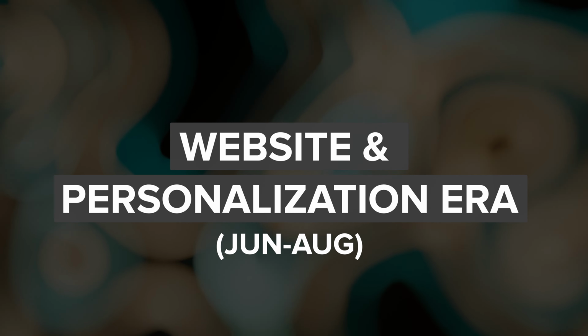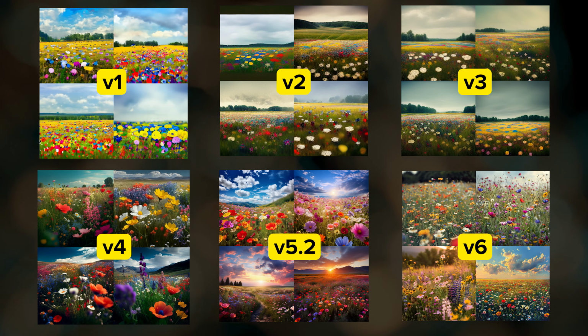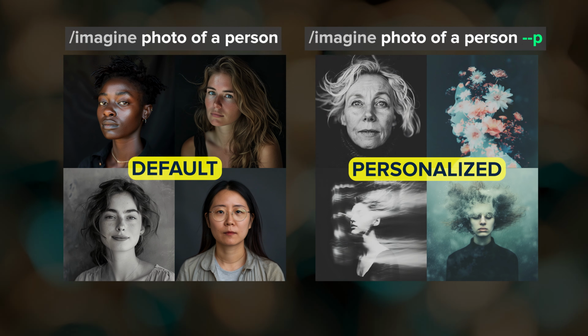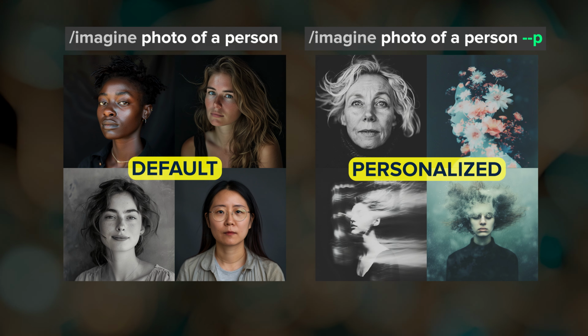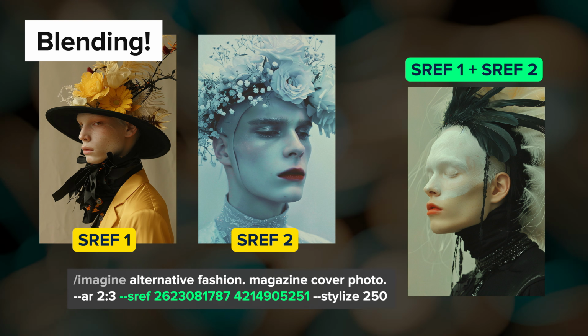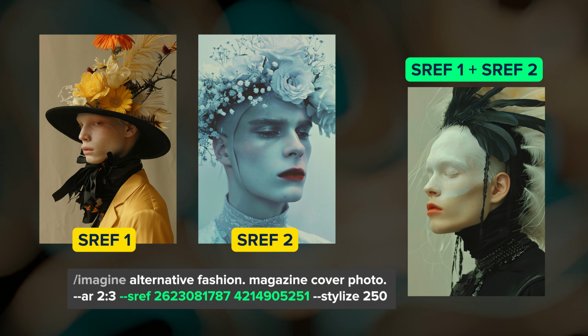Midjourney's first ever model personalization feature was released in June. Each Midjourney model has its own default aesthetic, and the release of model personalization became yet another way to tune our image results to our personal preferences. Blending of multiple personalization codes, multiple SREF codes, and multiple SREF URLs became possible shortly after.